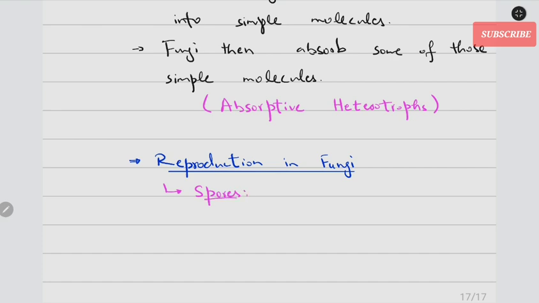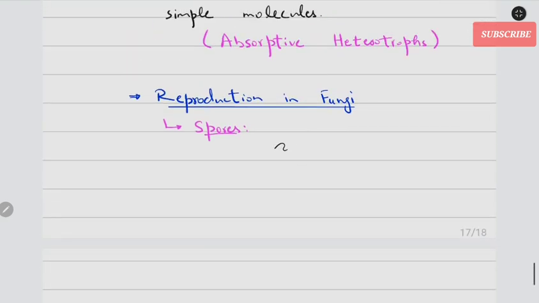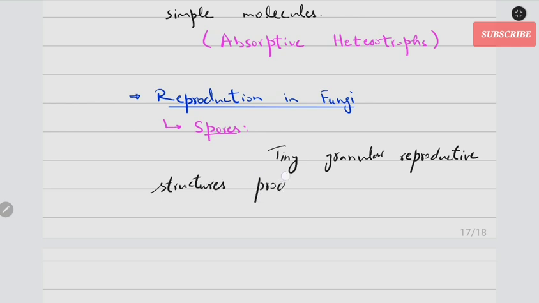Right? The spores are these tiny granular reproductive structures that are produced inside these sac-like structures called sporangia.